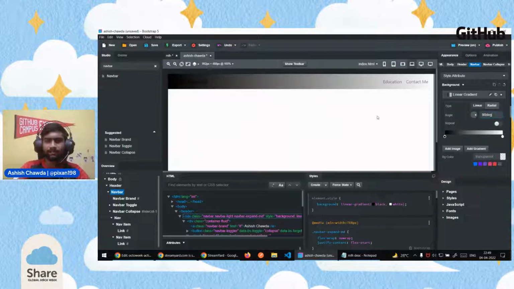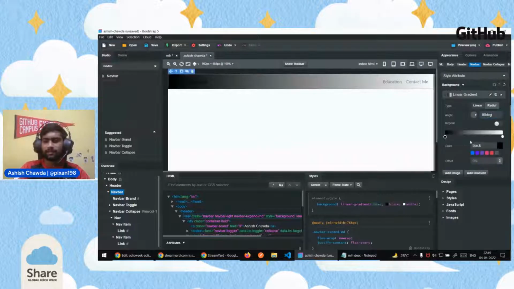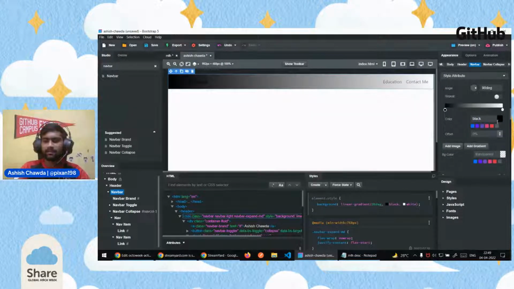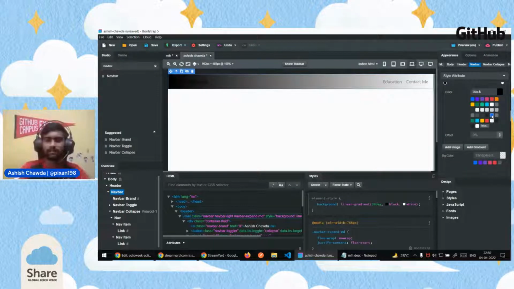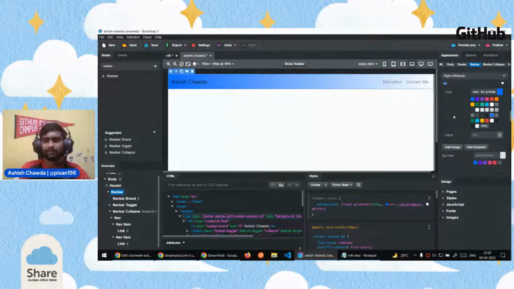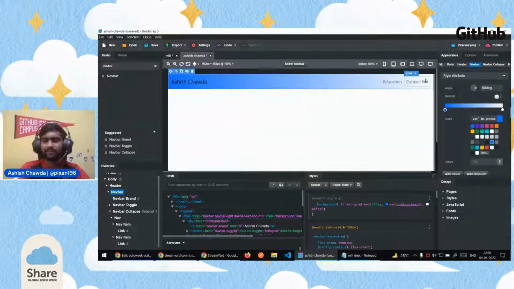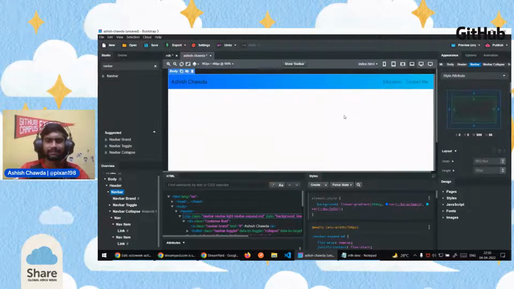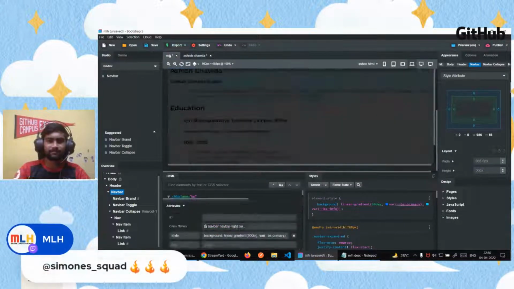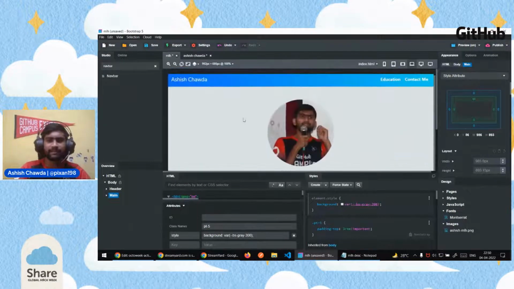And we don't want this black and white color, so I'll click on this drop, and after clicking on this, a color panel appears. From that color panel, I want to select this blue. This looks better for me. I don't want white on this side, so I'll also click on this drop and select a lighter version of blue, so it looks like this basically. And yeah, this looks pretty familiar to the example website I've already created.